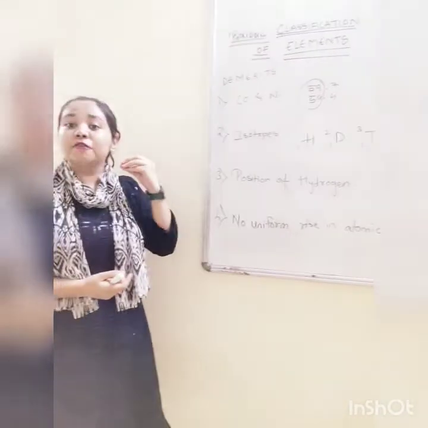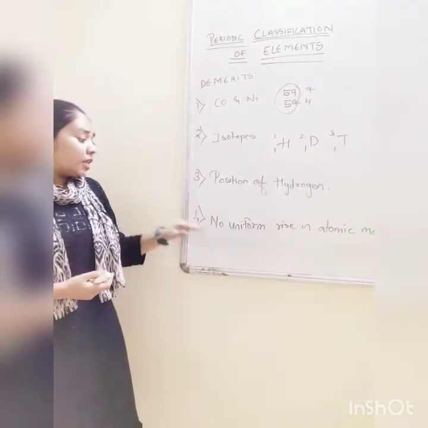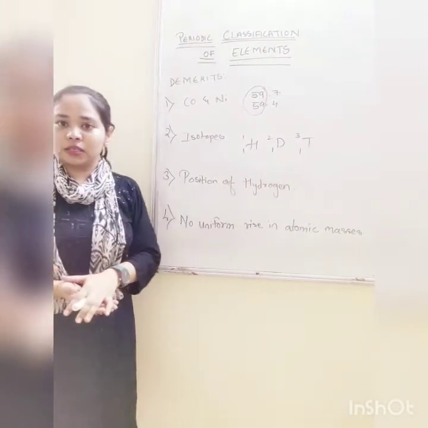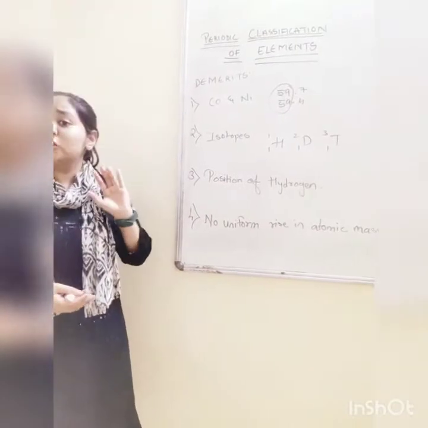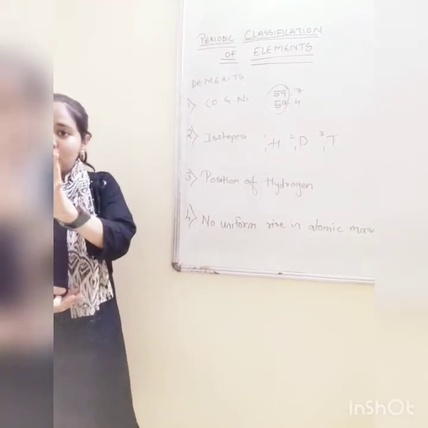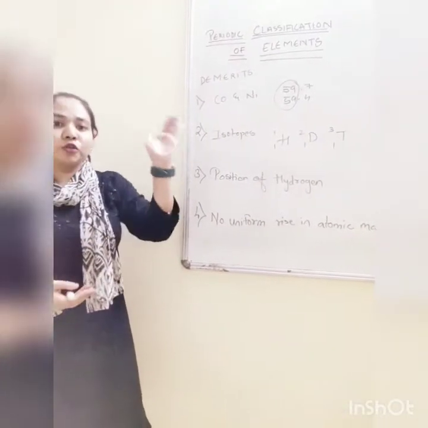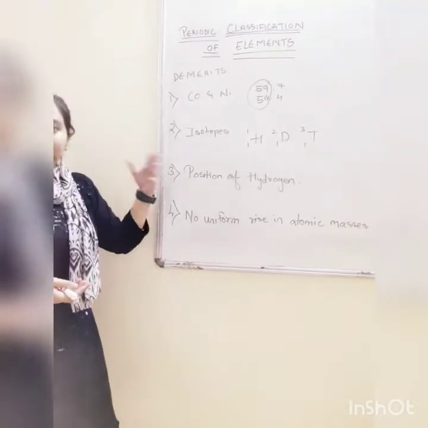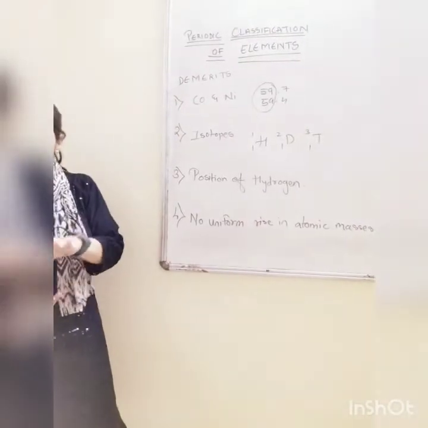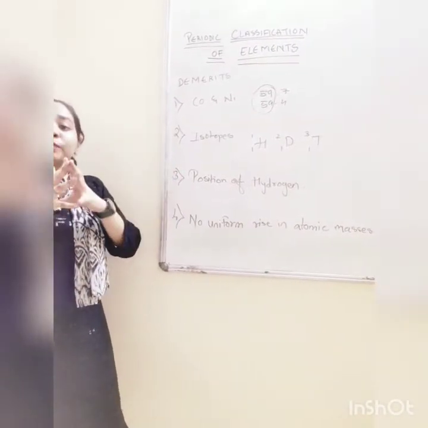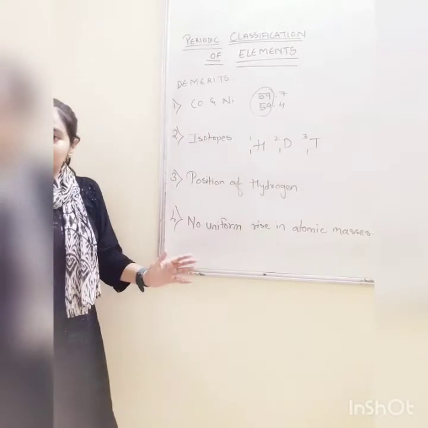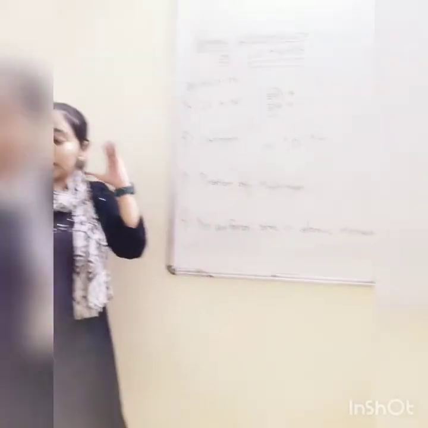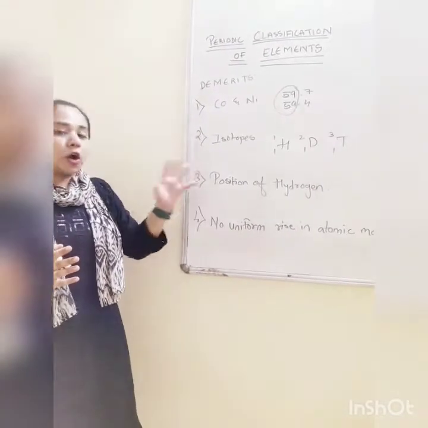That was one confusion. The last one was no uniformity in the rise in atomic masses. I told you that at that time all elements were not known in the sequence. Like from 1 to 50, 1, 2, 3, 4, not all elements were known. So we had 26, then we had 59, then we have 86. So there was a major gap between the atomic masses. So we cannot predict all the elements with all the correct atomic mass.